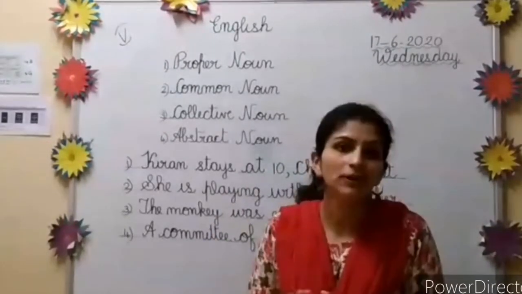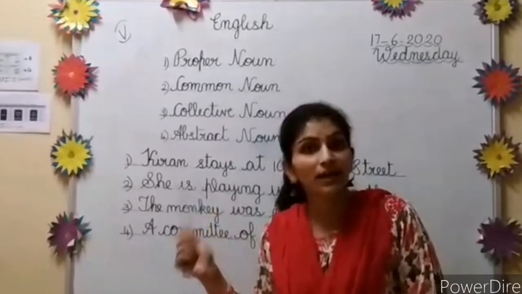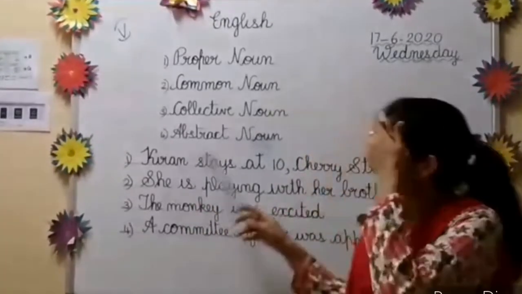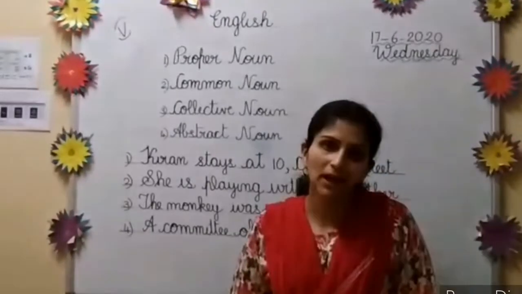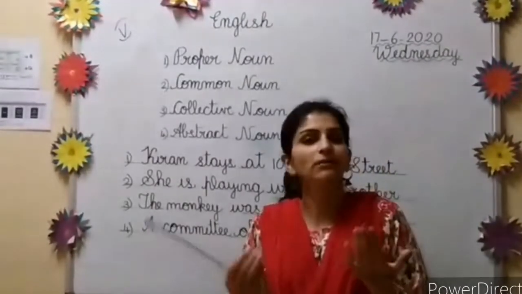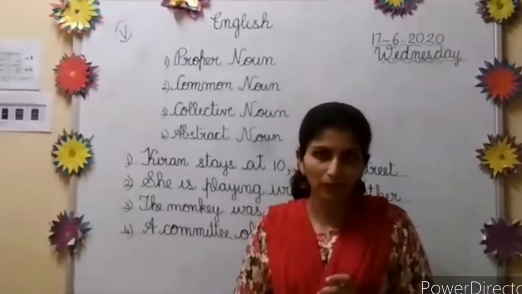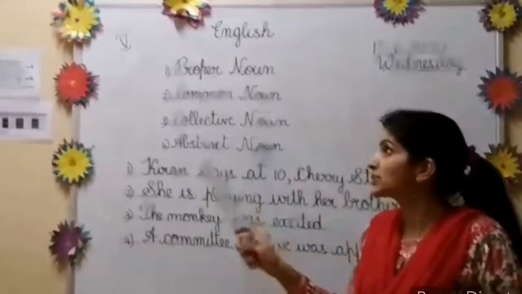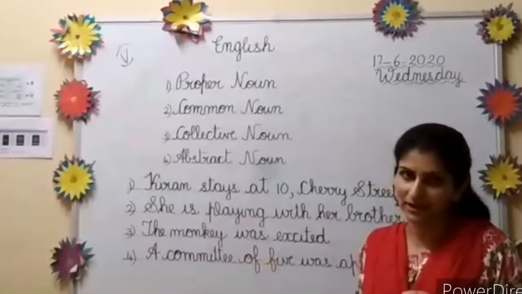The group of people or animal or thing, we say collective noun, group. And the last one is the abstract noun. What is the abstract noun? Abstract noun is the thought or the feelings, the condition or the state of mind. Okay, so I hope you understood the proper noun, common noun, collective noun and the abstract noun.